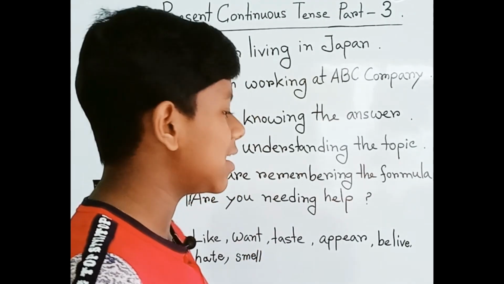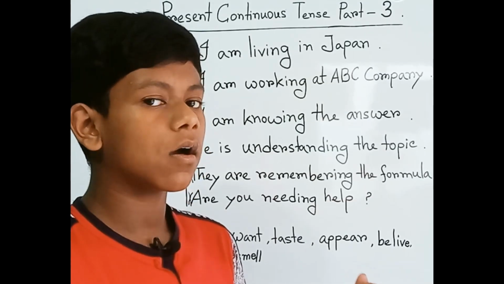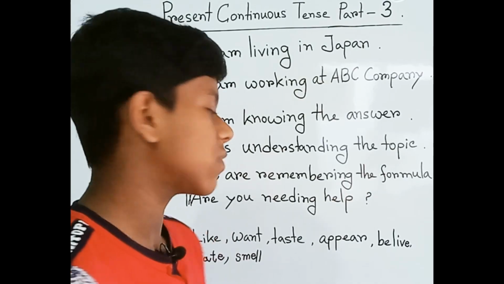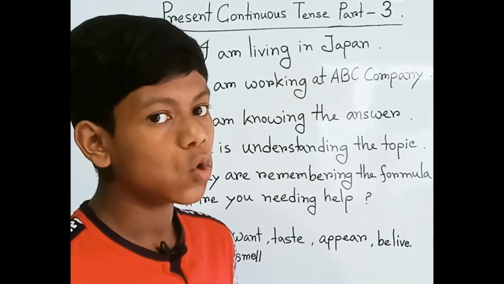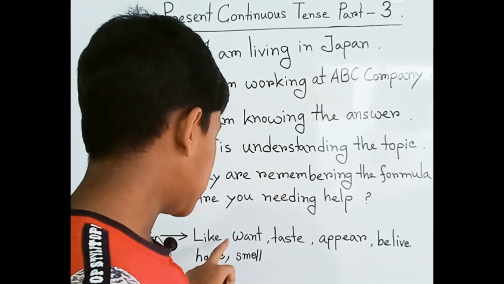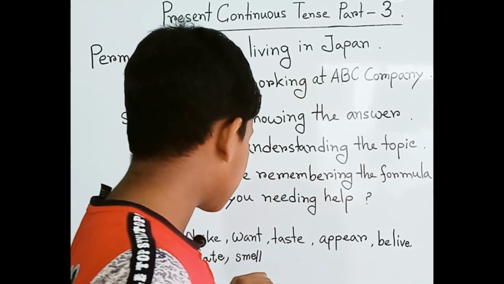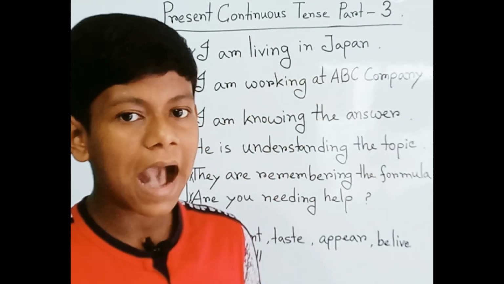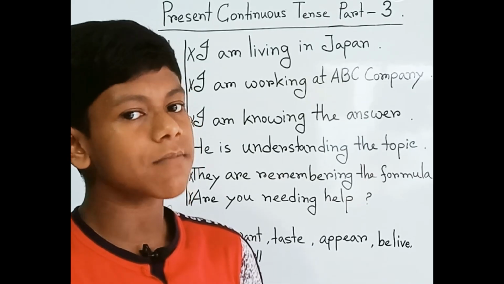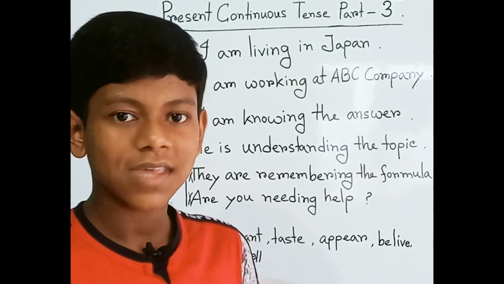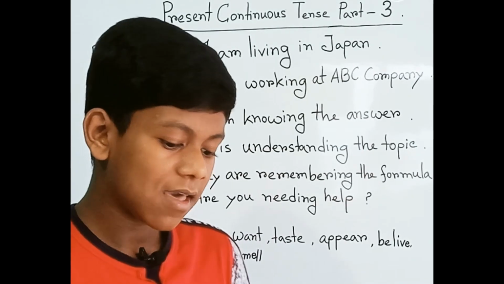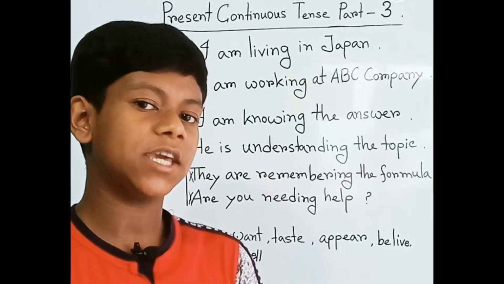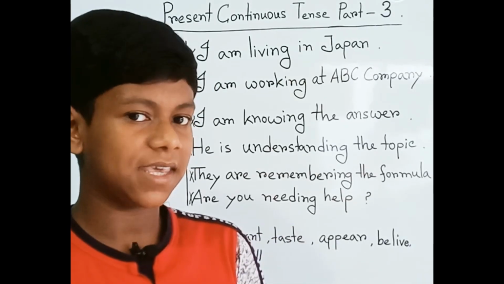So let me give you an example, then you can understand what it means. Here we have like, because like is a stative verb. If you say I am liking this show, it won't be correct, because like indicates your emotion, your feeling, or your opinion.